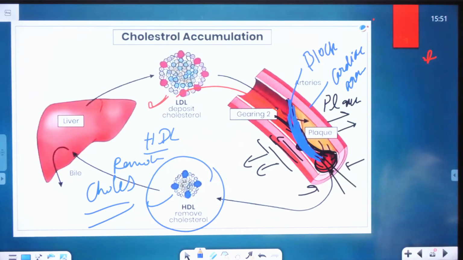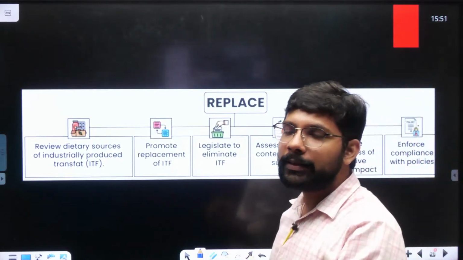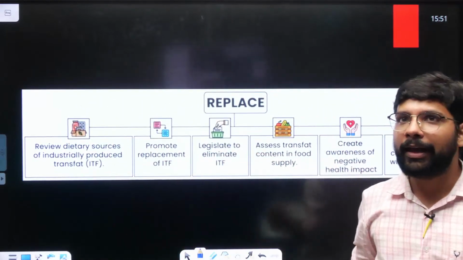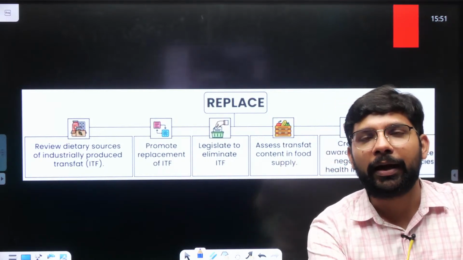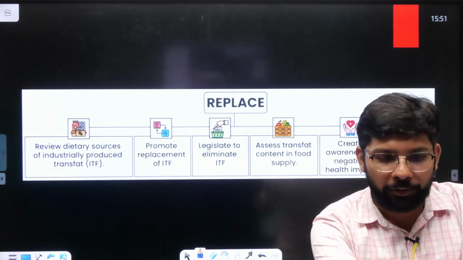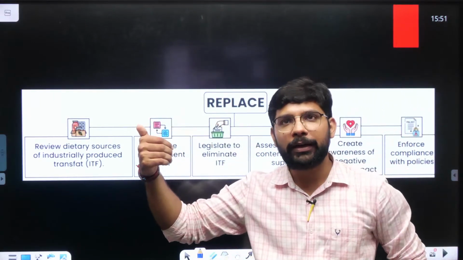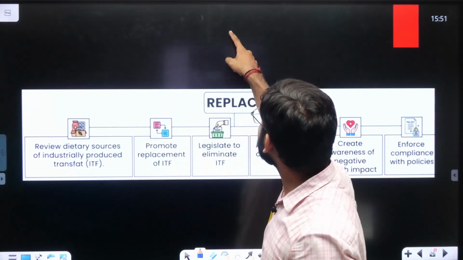Now let's come to the next one. In India, let's talk about the control of these products in the market. The FSSAI, Food Safety and Standards Authority of India, is the main agency working on it. In medical terms, which agency is going to treat it? The Indian Council of Medical Research, the ICMR.